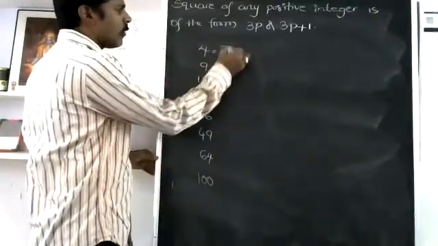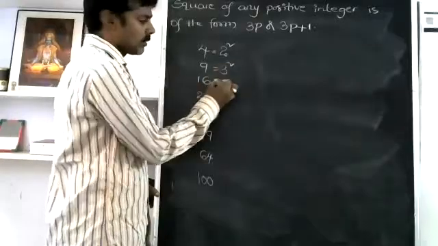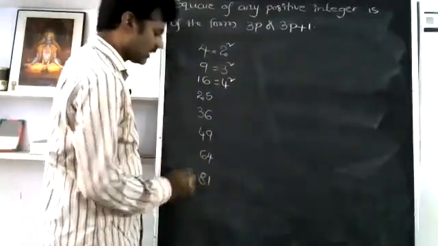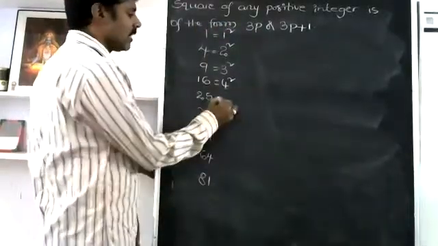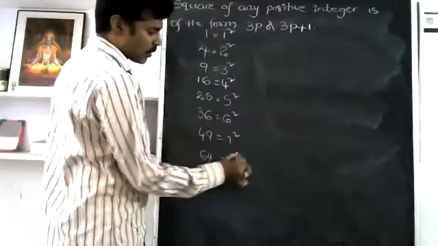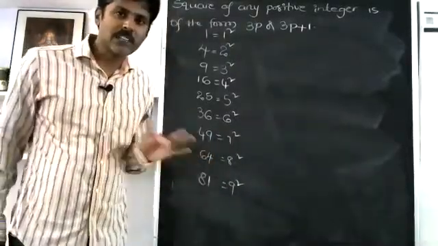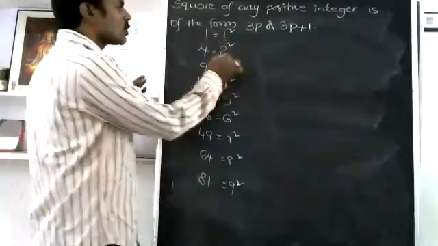So 4 is nothing but 2 square, 9 is 3 square, and 81 is 9 square. Even 1 is a perfect square, 1 square. So 5 square, 6 square, 7 square, 8 square, and 9 square. Okay, you're done. So the square of any positive integer is of the form asked. 1 square is 1. 2 square is 4.